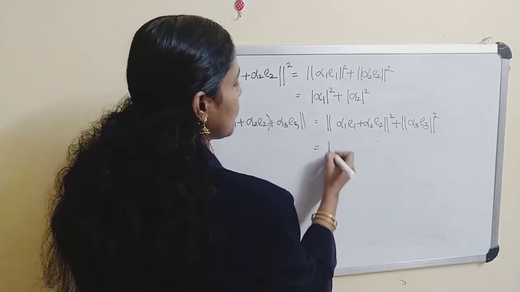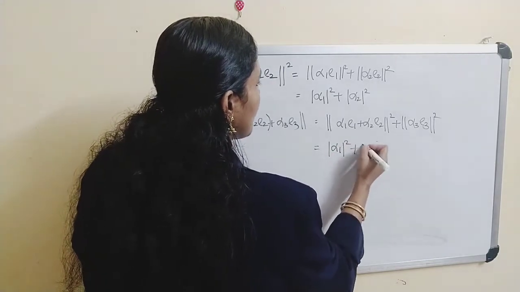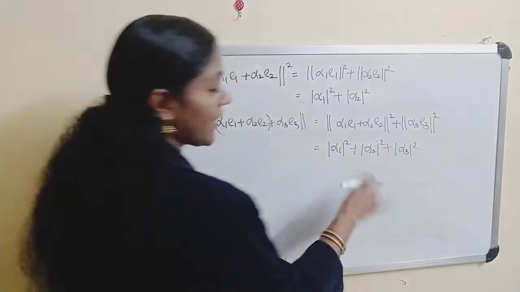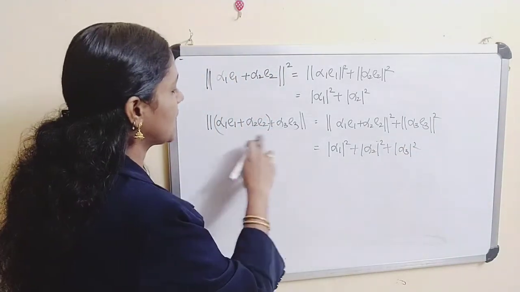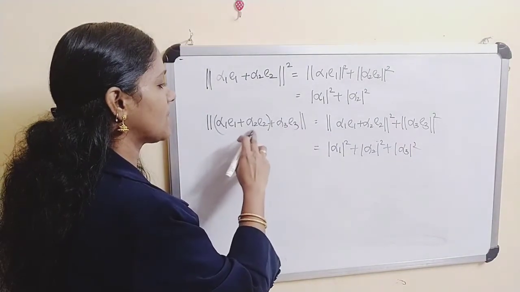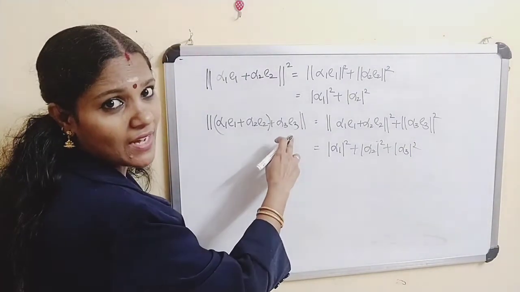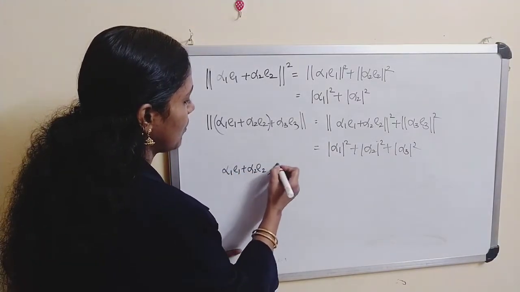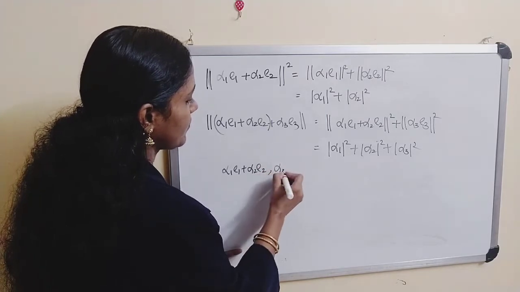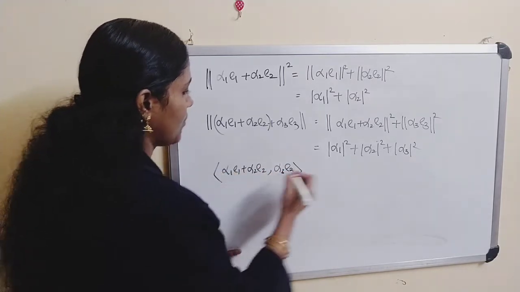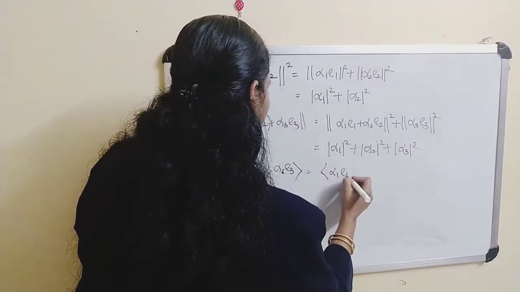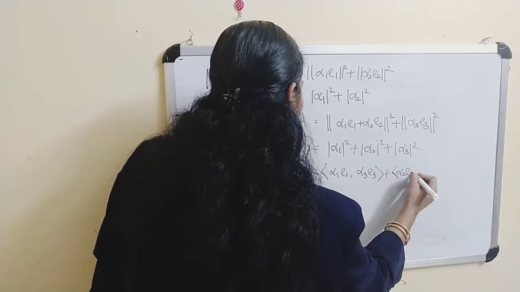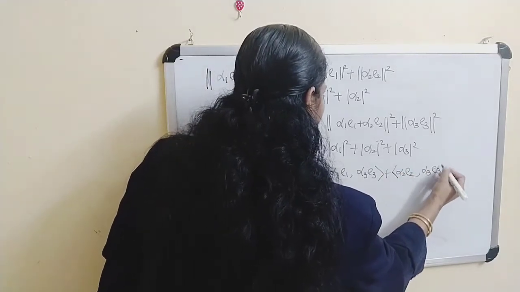And this is norm of alpha 1 square plus norm of alpha 2 square plus norm of alpha 3 square, etc. We are proceeding like this, and here you can easily check that alpha 1 e1 plus alpha 2 e2 is orthogonal to alpha 3 e3. Inner product of alpha 1 e1 plus alpha 2 e2 with alpha 3 e3 is equal to inner product of alpha 1 e1 with alpha 3 e3 plus inner product of alpha 2 e2 with alpha 3 e3.